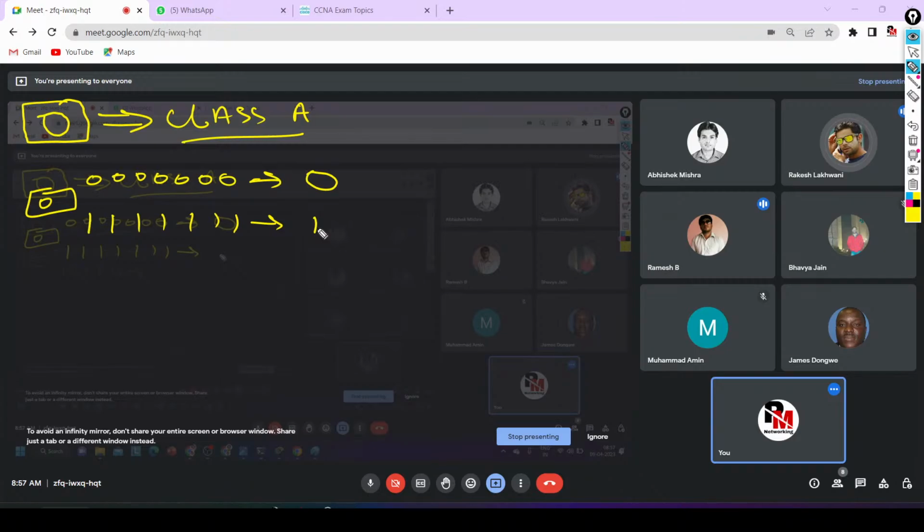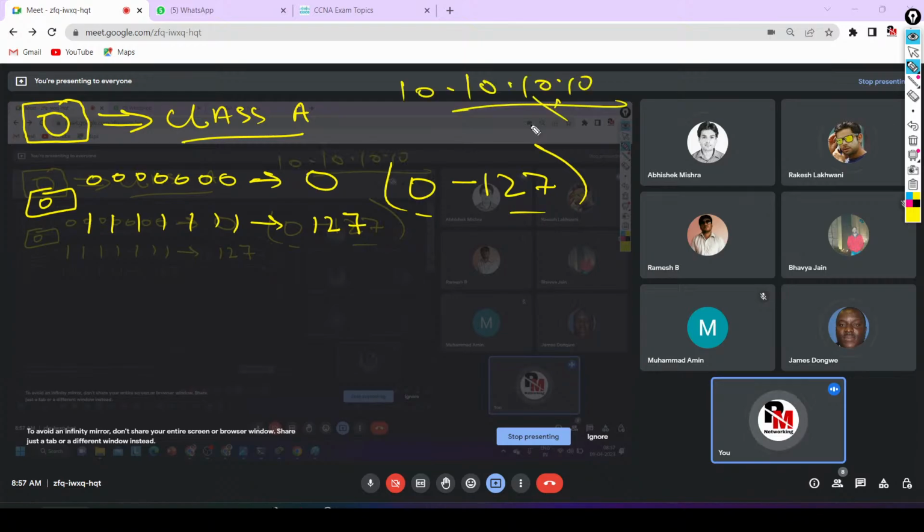0 to 127. So whenever you see the value is from 0 to 127 in the first octet, that means that IP address belongs to which class? Class A. So I am writing one IP address over here, that is 10.10.10.10. I am asking you, which class does this IP address belong to? You don't need to check any information in the last 3 octets. Just check the value present in the first octet, and the value present in the first octet is 10. This belongs to the range 0 to 127. That means this IP address belongs to which class? Class A.